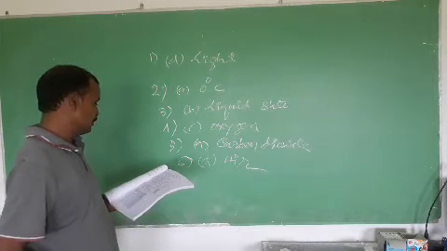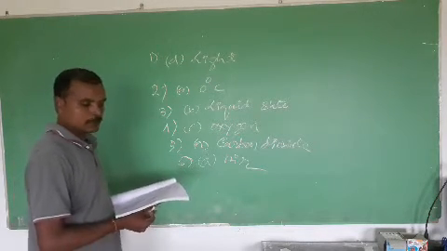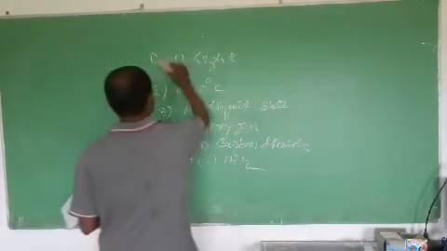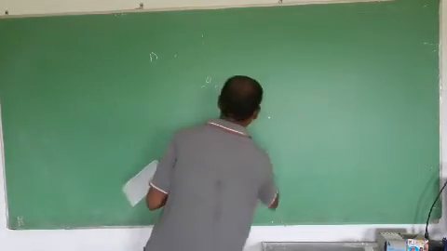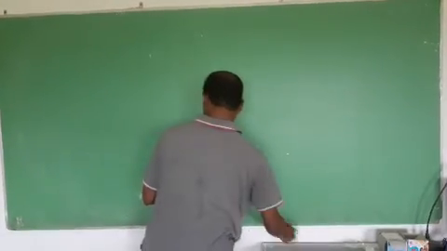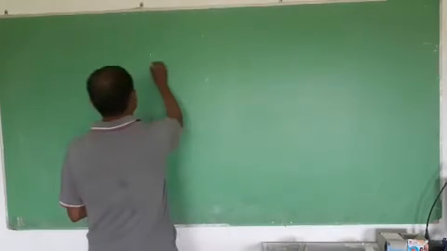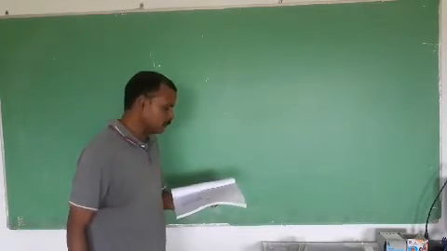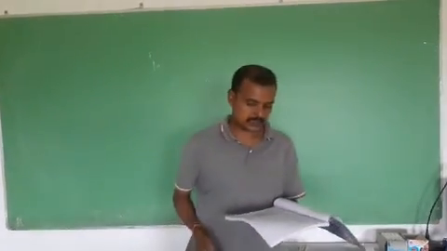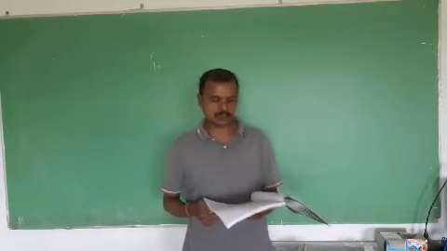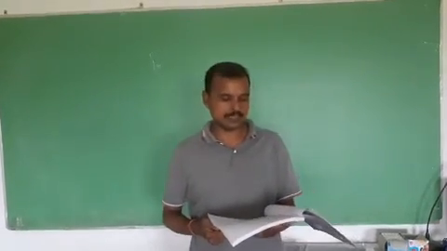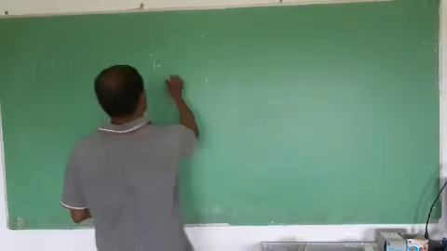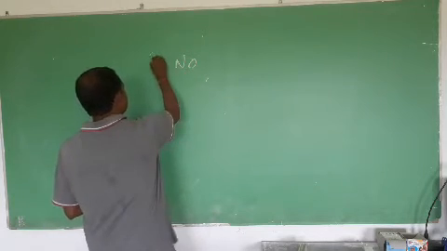Okay, let us come to tick the correct box. Some options are given. You have to tick whether it is correct or wrong. Question number 1. Do atoms normally exist independently but molecules do not? No, because molecules can exist independently, but atoms do not exist independently. So the answer is no.